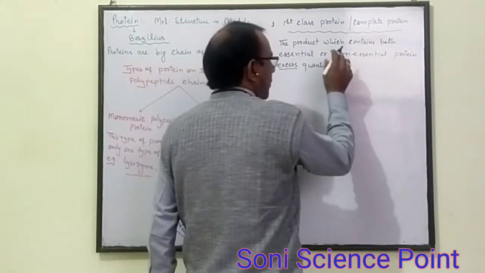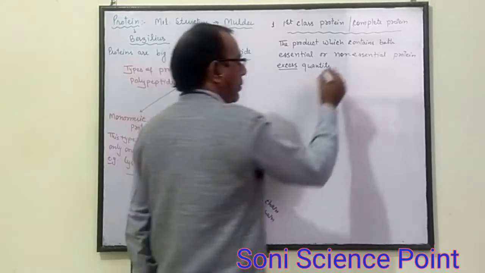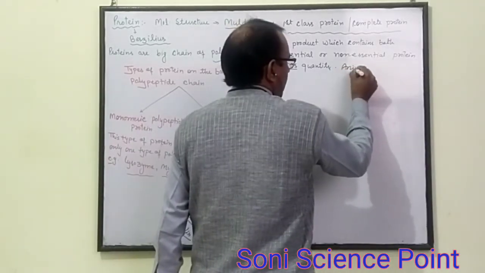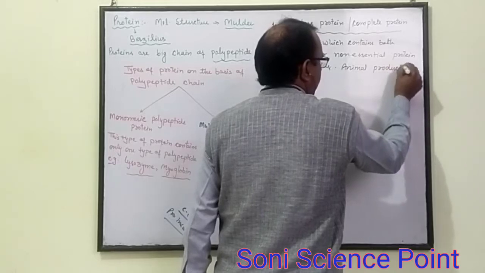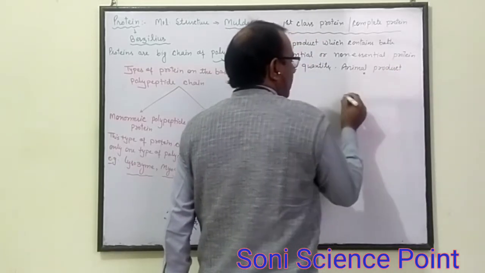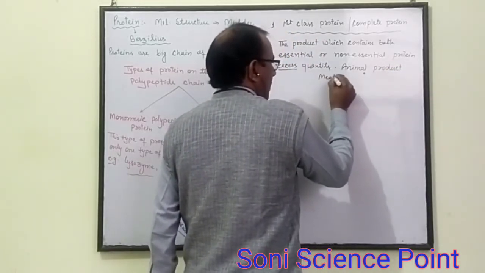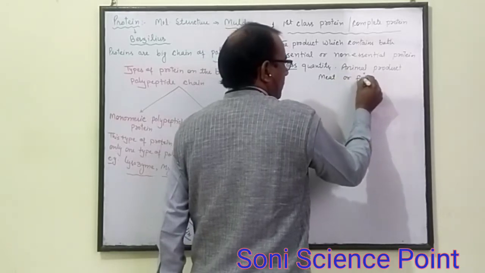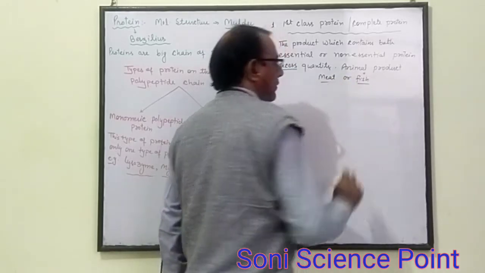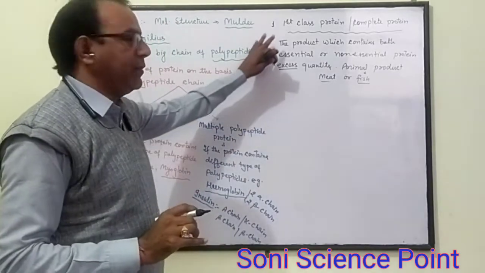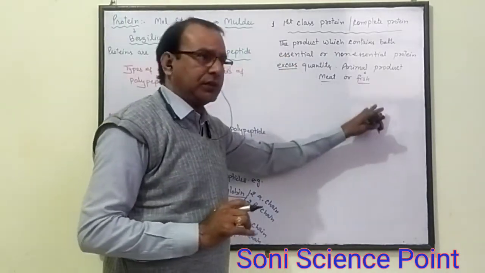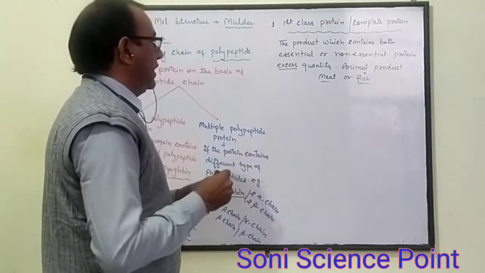For example, this type of protein is present in animal products such as meat or fish. If the person is non-vegetarian, all the protein requirement can be fulfilled by meat or fish. So this is called first class protein.